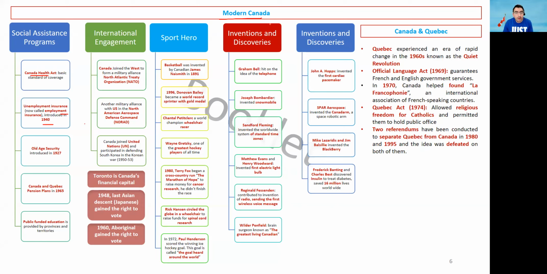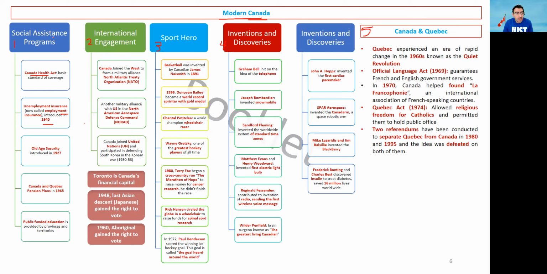Okay, so today we are going to continue with the modern Canada part, and we divided this part into 5 categories. First one will be social assistance programs. Second one will be international engagements. Number 3 will be sport heroes, and number 4 will be inventions and discoveries. And finally, number 5 will be Canada and Quebec.